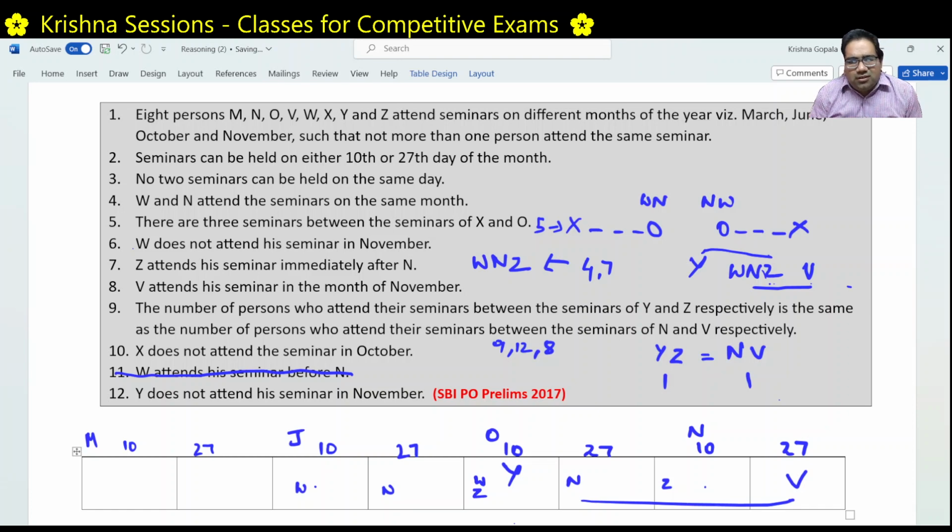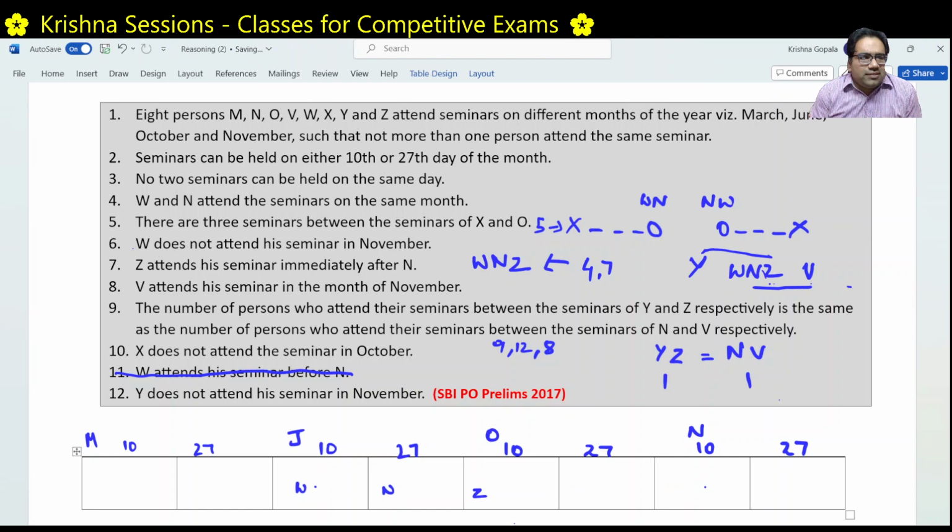If W and Z are taking the October slot, if W and N are going in October 10th and 27th, then V has to take the final slot, which is November 27th. But if this is happening, then Y has to take this slot because V to N is equal to Y to Z. Then Y has to be in W's place, which is not possible because this is taken by W. What does that mean? This V is not possible. This Y is not possible. This W, this N, this Z is not possible.